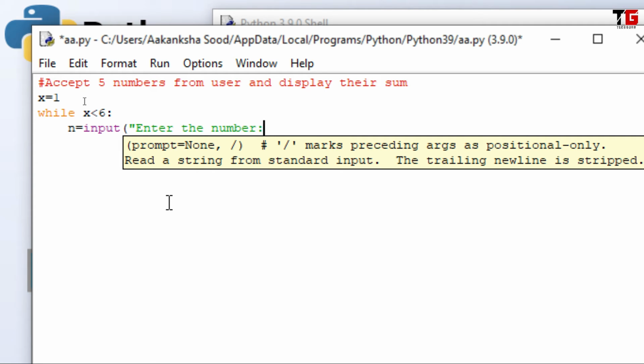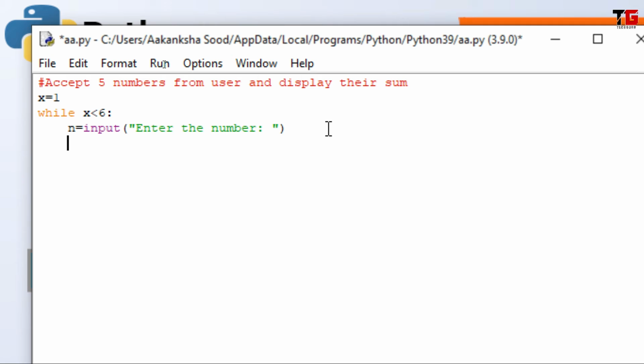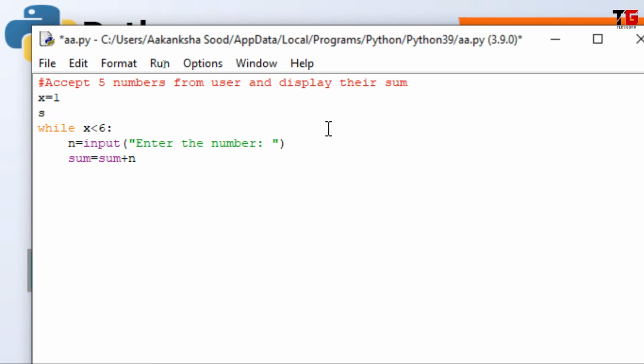Enter the number. Friends, after accepting the numbers I have to add them. For addition I can use a variable sum and then I can say sum equal to sum plus n. It means whatever the number is, it will be added to sum. But I have not specified any initial value of sum. So I declare sum equal to 0 to avoid any error. So initially my sum is 0, but whenever I accept any number from user, that number will be added to sum. Now I have to increment my loop.